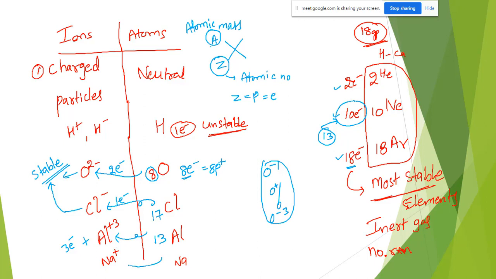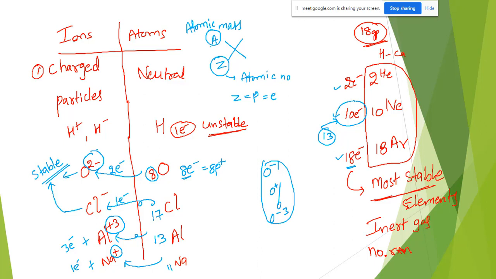What about sodium? Sodium has 11 electrons but 10 is more stable. That's why it loses 1 electron and forms Na plus. What is this plus indicating? 1 electron lost. Plus 3, 3 electrons lost. 2 minus, 2 electrons gained.